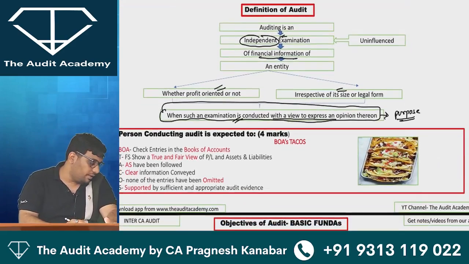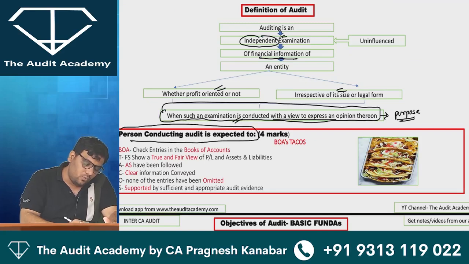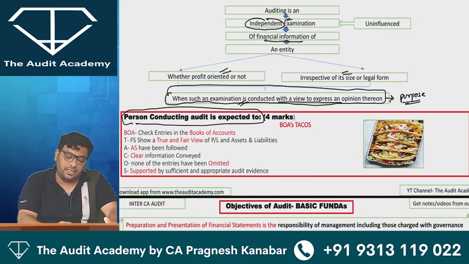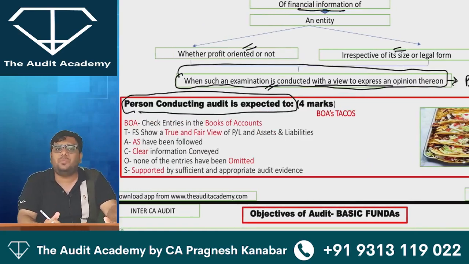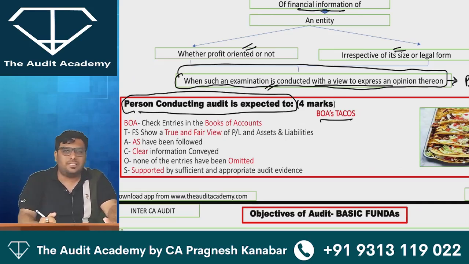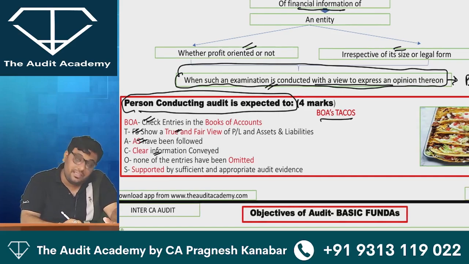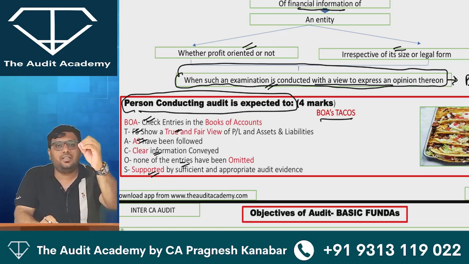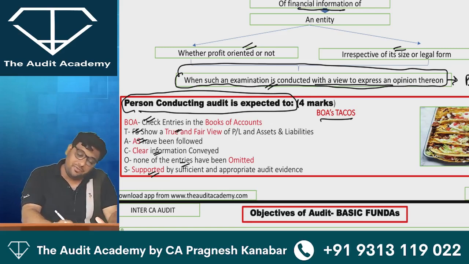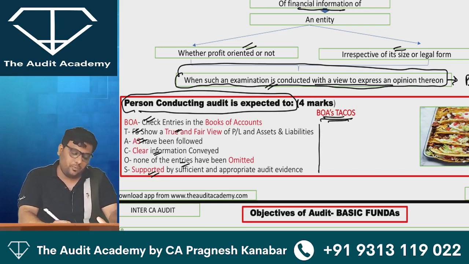What is expected from a person conducting audit? I have given the code word, but you can remember with common sense also. Check entries in the books of accounts. Whether financial statements are showing a true and fair view. Whether accounting standards have been followed. Whether the information is clear. Whether there is any omission. And whether everything is supported by sufficient and appropriate evidence. There are 5-6 points over here.